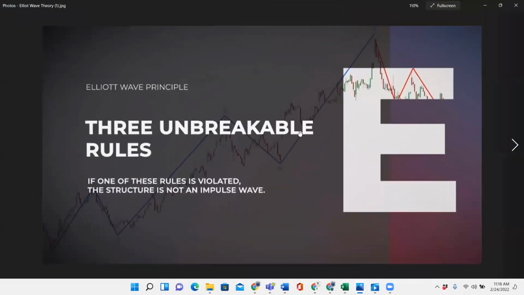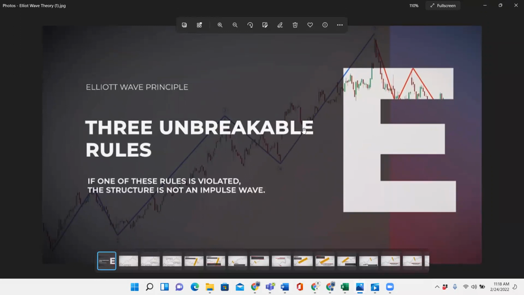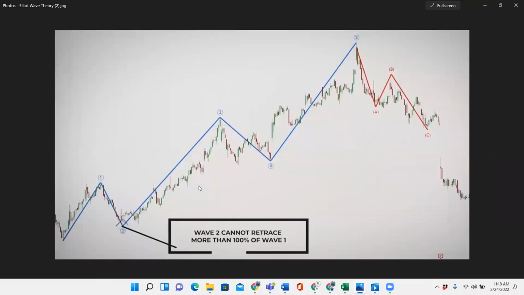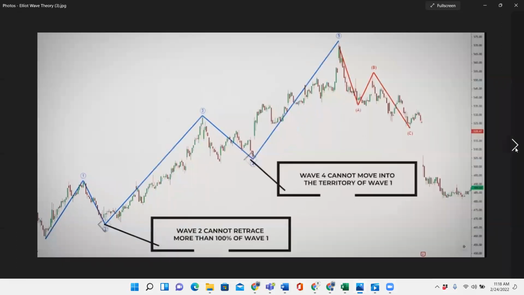So the first thing that we need to know is the Elliott Wave principle. There's three unbreakable rules. If one of these rules is violated, the structure is not an impulse wave. The first rule, wave 2 cannot retrace more than 100% of wave 1. So we have wave 1 here, comes up, wave 2. This point right here, wave 2 cannot go below wave 1. If it does, this is not an Elliott wave.